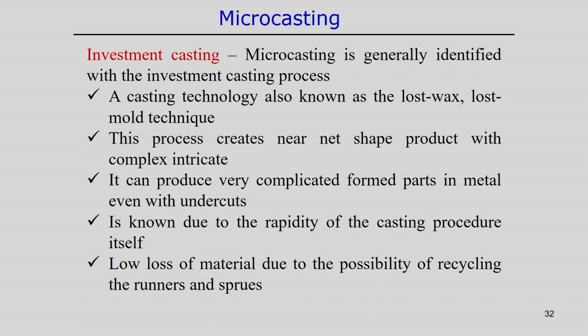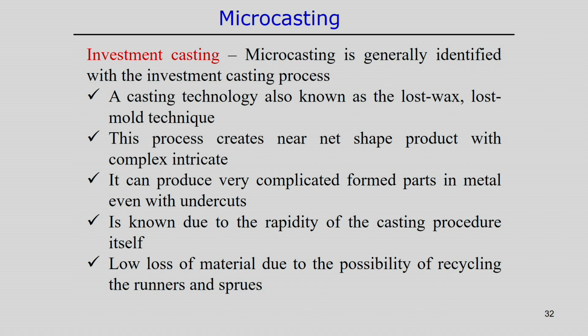This process is very accurate, and near net shape products can be produced by following the investment casting process. It is even possible to create very complicated, intricate forms of metal, even with undercuts. Another advantage of this investment based microcasting is that it is a very rapid process compared to the capillary based processes, and there is low loss of material because of the possibility of recycling the runners and sprues.